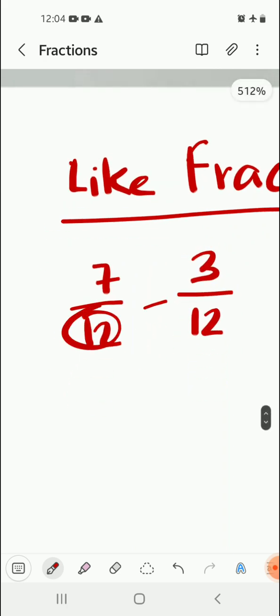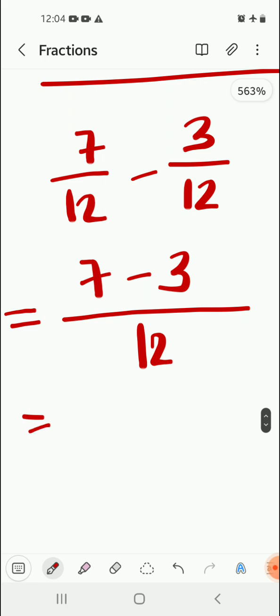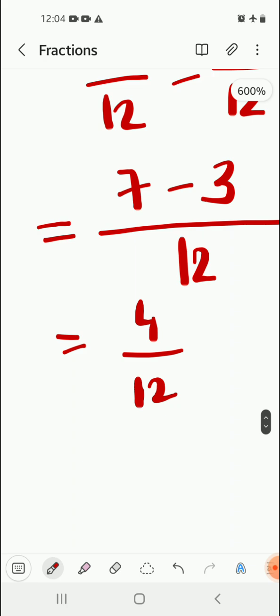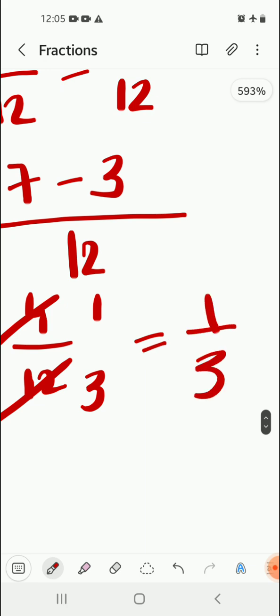Here the denominators are the same, 12. So we are going to draw a long line, write 12 and simply subtract the numerators. The denominator will remain the same. So 7 minus 3 is 4, and it will remain 12. Now we will see if it can be reduced. Yes, it is possible. 4 divided by 4 is 1 and 12 divided by 4 is 3. So my answer is 1 by 3.